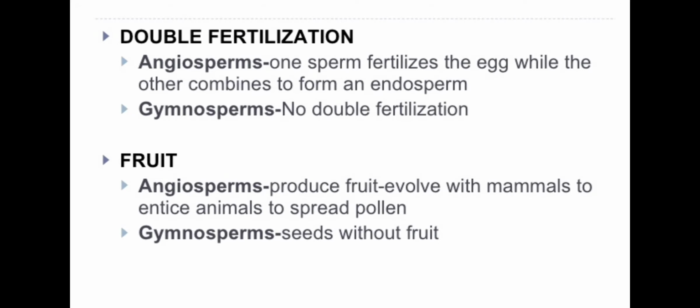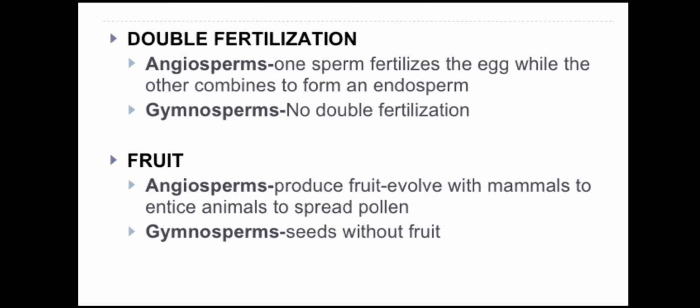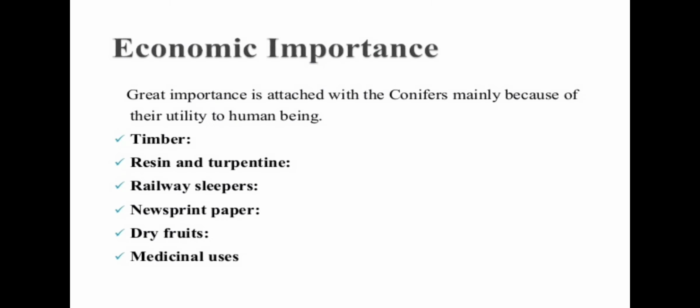Next is double fertilization. In angiosperm, double fertilization takes place and end product of that is zygote and endosperm. So endosperm is triploid in angiosperm, while in gymnosperm no double fertilization takes place and endosperm is haploid and produced before fertilization. Fruits. Angiosperms produce fruit which covers the seed, while gymnosperms have naked seed without fruit.